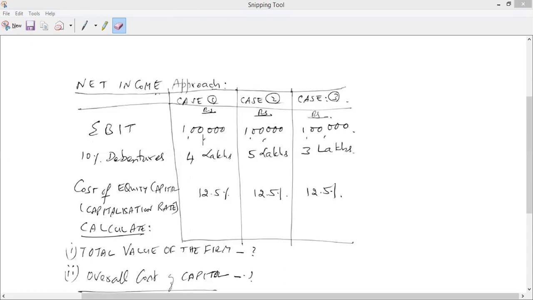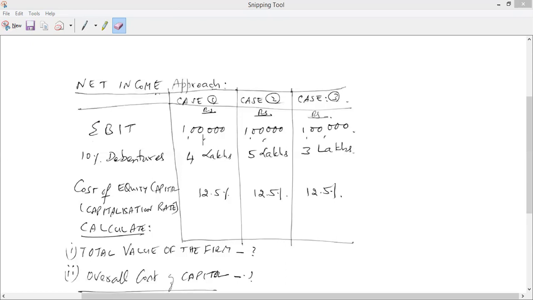For this one, we have to calculate the value of debt, that is EBIT minus interest, correct. And then we have to calculate the value of equity. So first one is 8.8 lakhs, right? Value of the firm. That is correct. And overall cost of capital is the second part. How to calculate that? We use the formula EBIT divided by value of the firm. That is WACC, right? Here it says overall cost of capital. That is just another name of WACC. That's all. Okay. Thank you. Please go ahead.